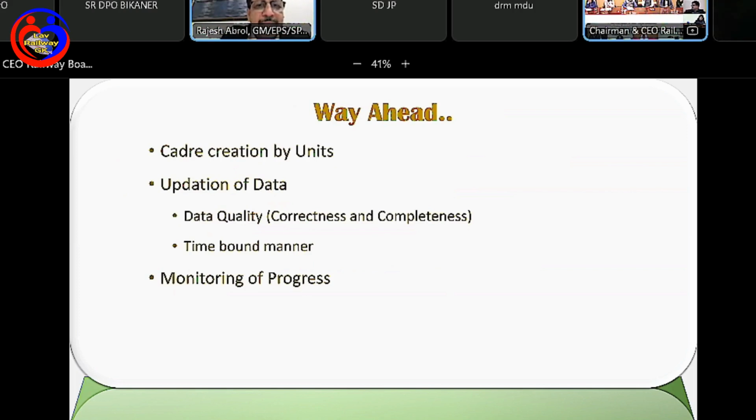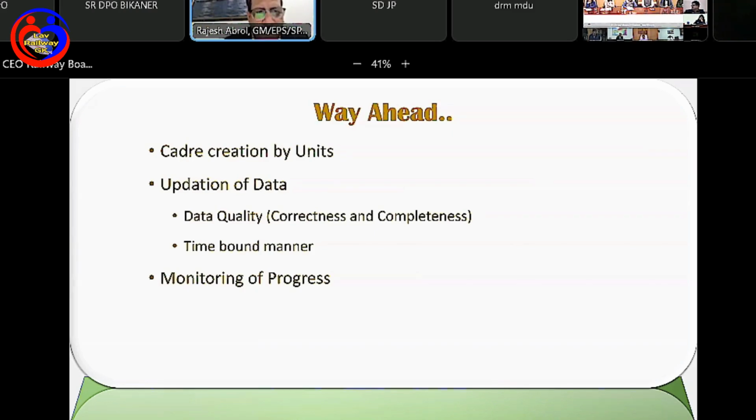I will lay special emphasis on the fact that this data is going to be used in a huge manner in very important aspects like promotion or like recruitment and all. So we have to make sure that whatever data is entered is correct and complete in all respects. Otherwise, we are going to face a lot of problems. So though there will be a lot of emphasis on time-bound completion of the process, still a lot of focus is required. So that's why I would request everybody who is in charge, all the general managers and DRMs, to tell their personnel department to ensure that the data quality is maintained.